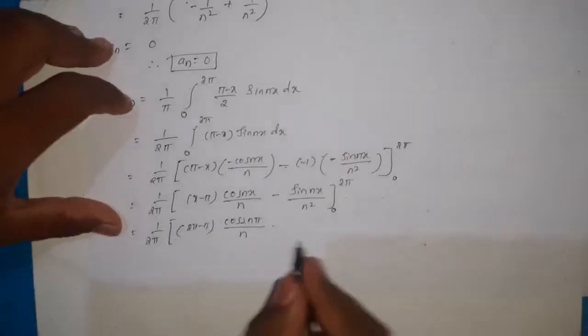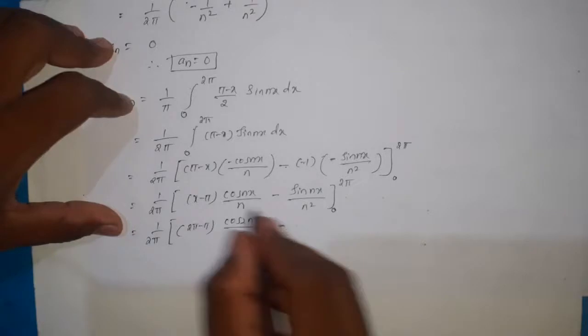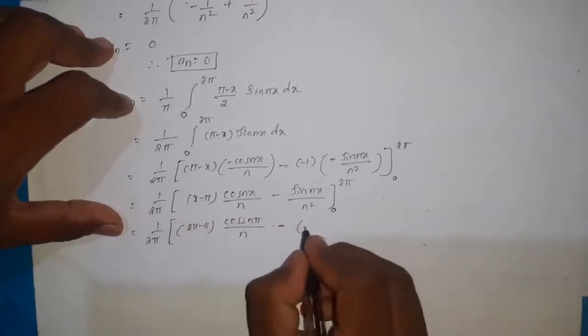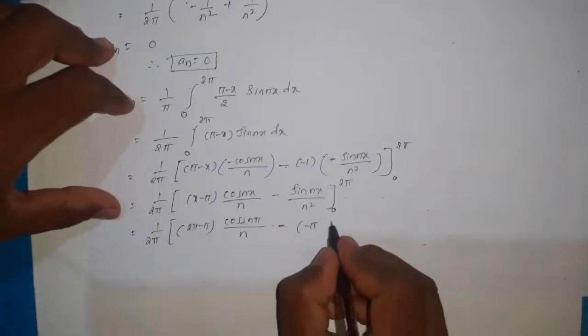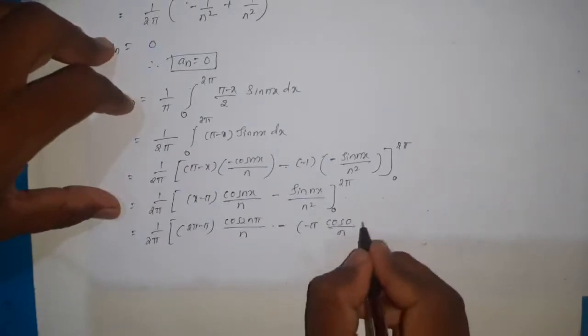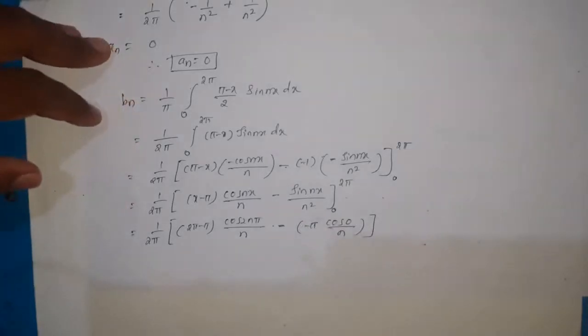So it is upper limit minus lower limit. For the lower limit, 0 minus pi, that is minus pi into cos 0 by n, and for sin 0 that is 0.